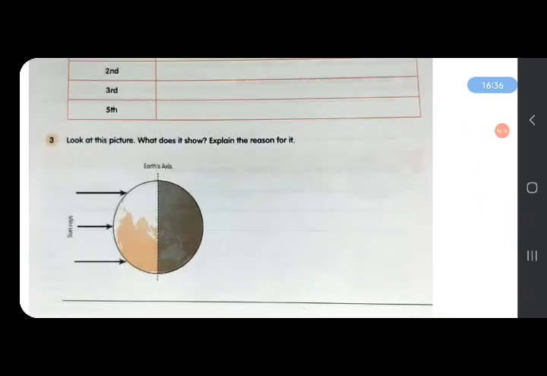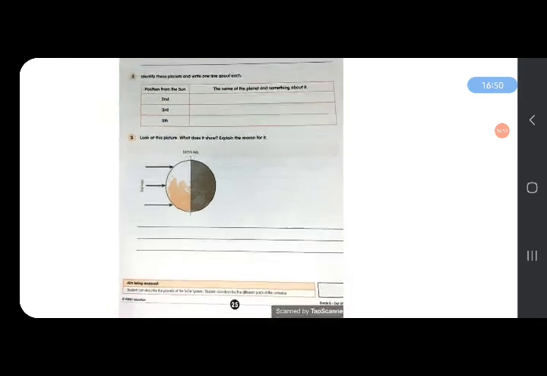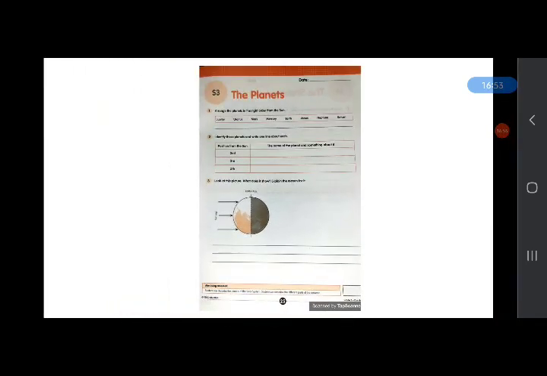Question 3. Look at this picture. What does it show? Explain the reason for it. Explain the proper reason for it. Don't give a one-liner answer. You can write as much as you want. If you have any doubt, you can ask.